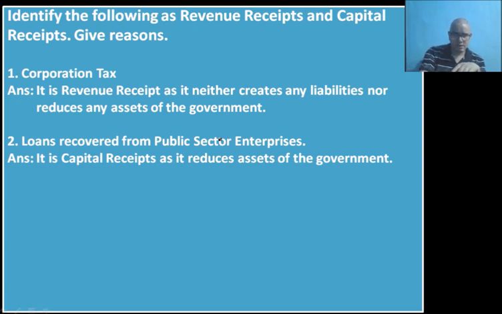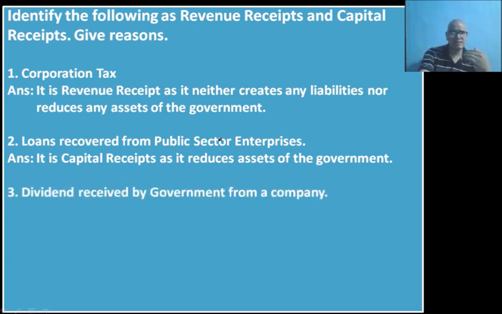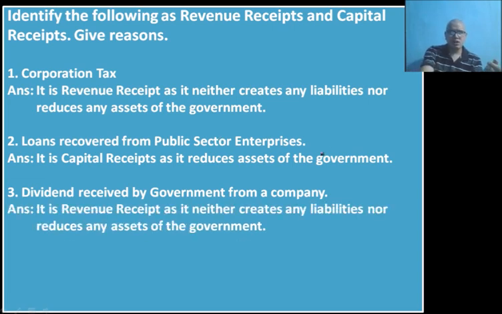Okay. Now let us take the third example. Dividend received by government from a company. At the public sector enterprise, government is getting dividend from the public sector enterprise. So obviously dividend is a part of non-tax revenue, which we have discussed earlier in our previous class. So dividend is neither affecting asset nor liability. So obviously it is revenue receipt. It is neither creating any liability nor reducing any asset. So it is a part of the revenue receipt.